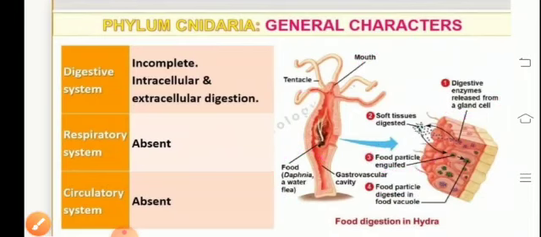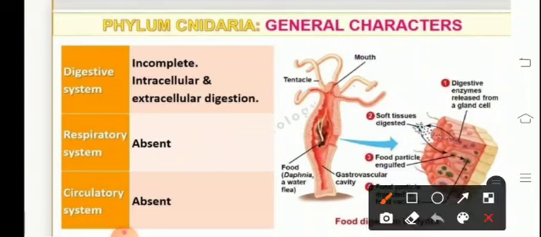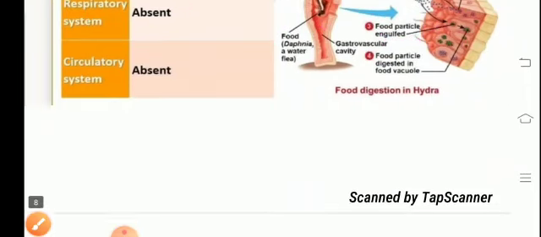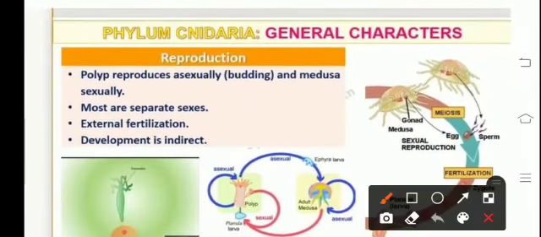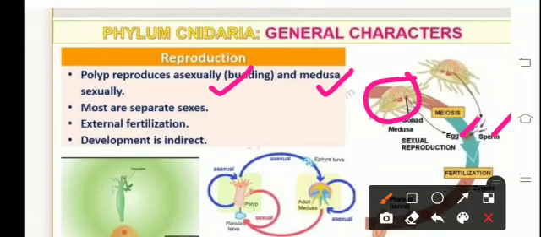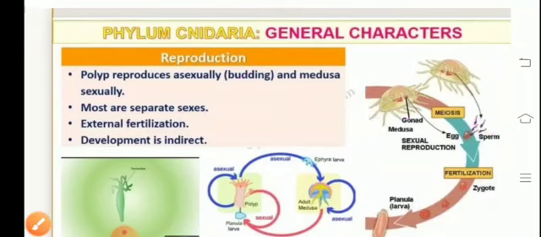Because they've got a tissue level of organization, therefore respiratory system and circulatory system are absent. Talking about the reproduction, they exhibit an asexual mode of reproduction which takes place by budding, and medusae reproduce sexually. The male gonad and the female gonad produce the sex cells, that is the egg cell and the sperm cell, which fuse to form zygote. Zygote is a single cell having two nuclei.